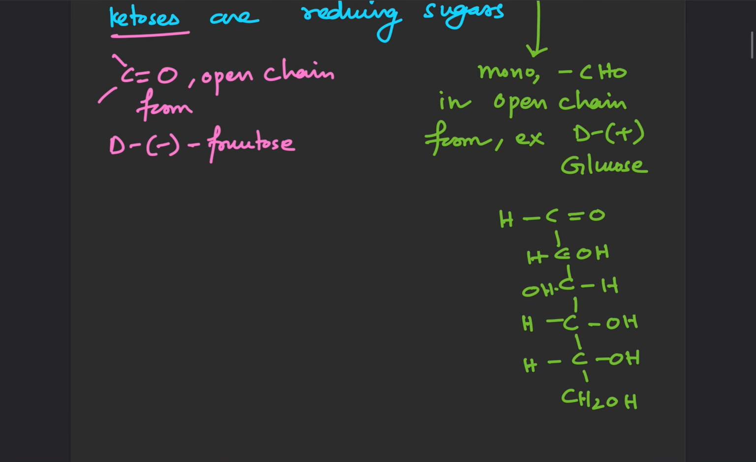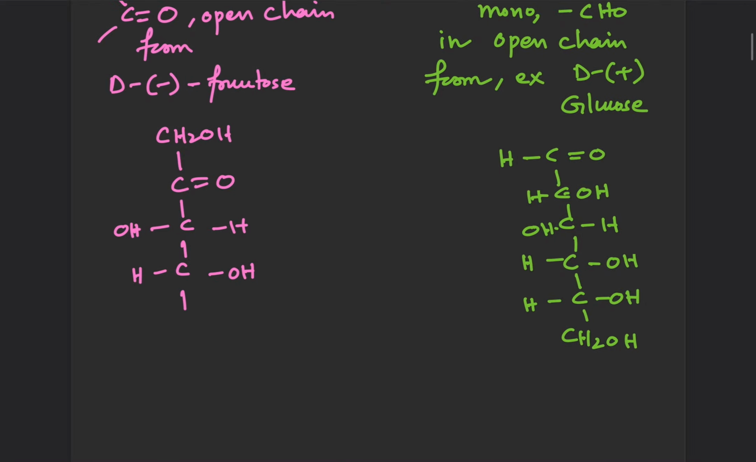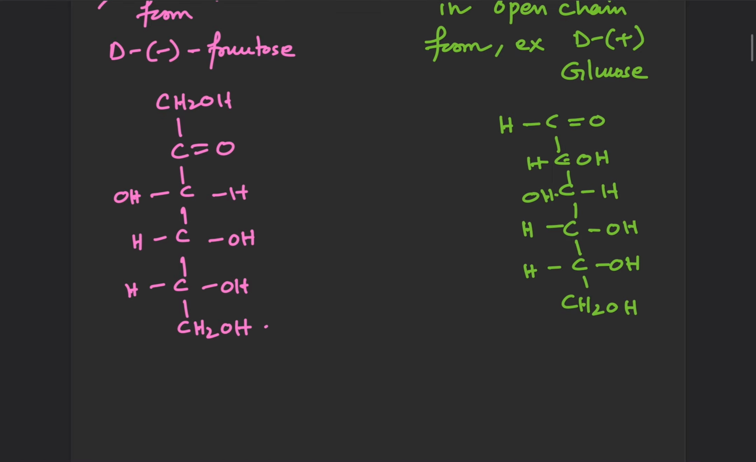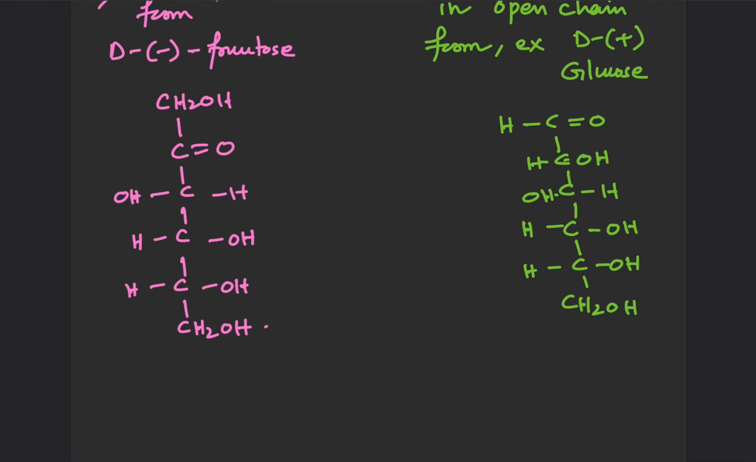The structure of D minus fructose is CH2OH, C double bond O, HOCH, CHOH, CHOH, and CH2OH, right? Now, looking at their structures, there should be a doubt that should come to your mind. How come ketoses like D minus fructose, how are they reducing?